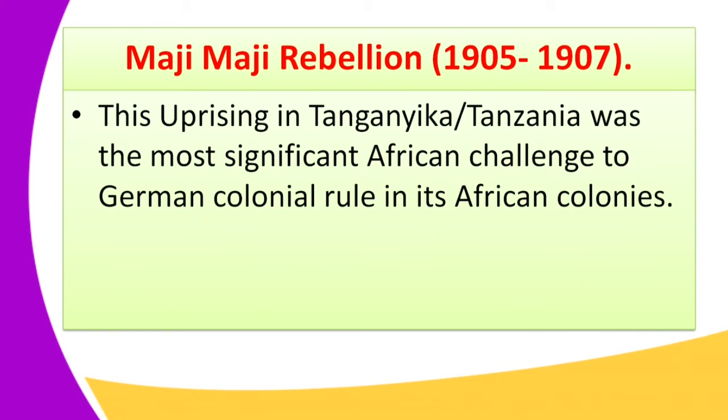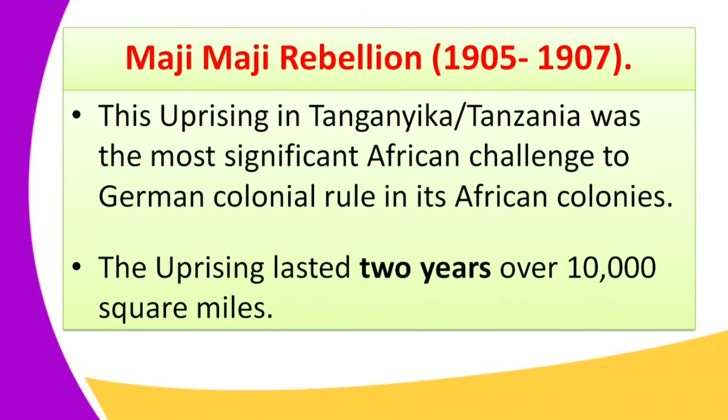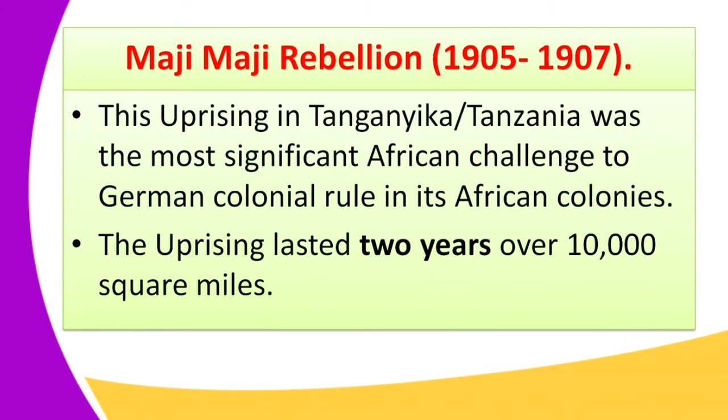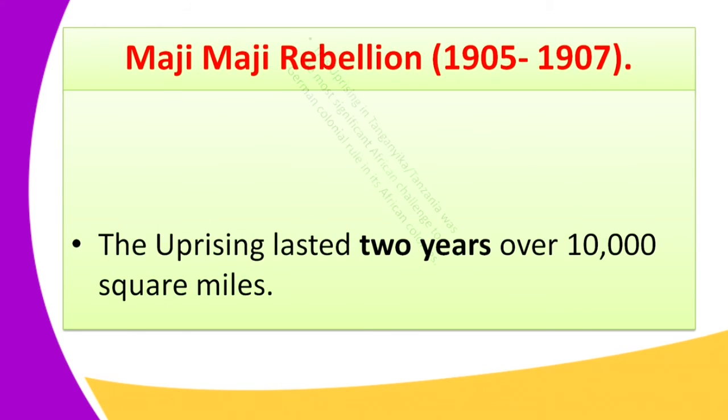Tanganyika is the modern Tanzania, and it was the most significant African challenge to the German colonial rule in its African colonies. And therefore, the Africans in Tanganyika gave an active resistance to the German colonial rule in their colonies. The uprising lasted 2 years, as we have said, and covered over 10,000 square miles. That is when they gave an active resistance towards the German colonizers.